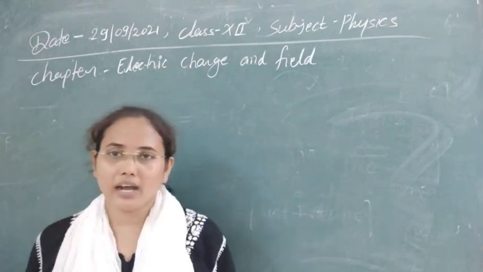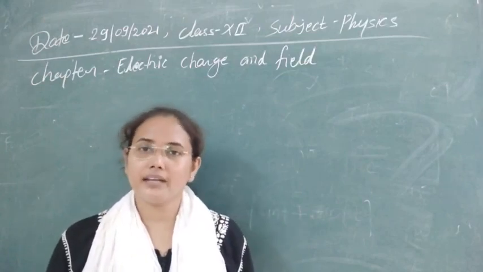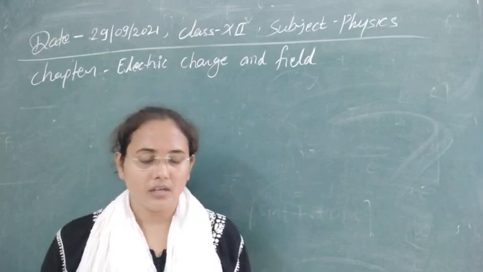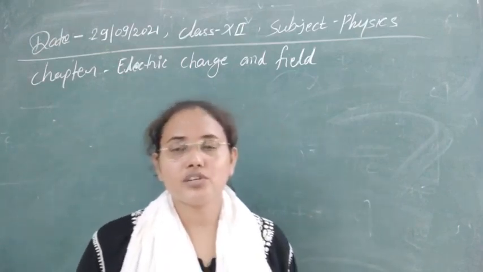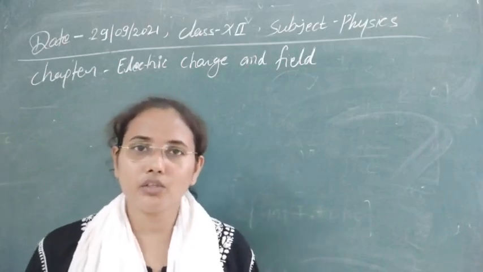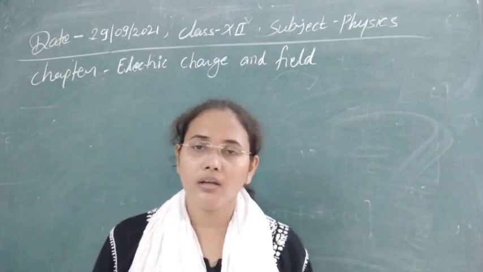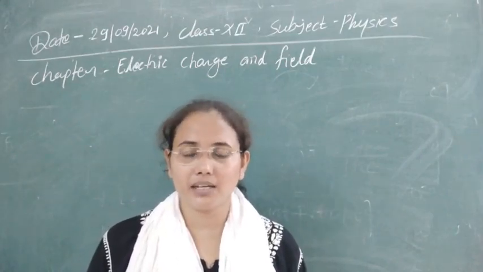So let's now revise our topics again one by one, and after the revision we will start to solve MCQ problems based on all these chapters. The first chapter is electric charge and field. We started the chapter with the introduction of charge, because this is the base of our whole electricity and magnetism branch, that is the electromagnetism branch.